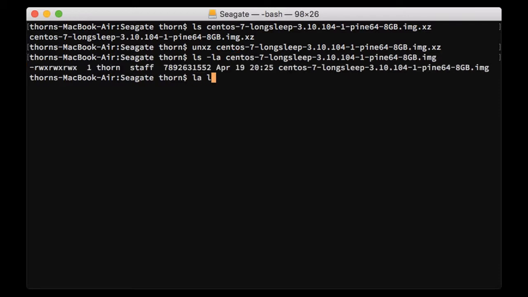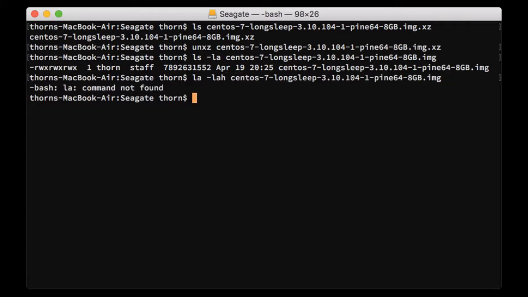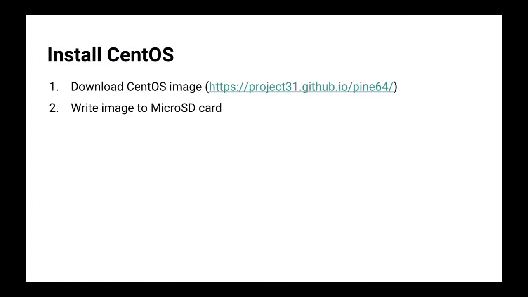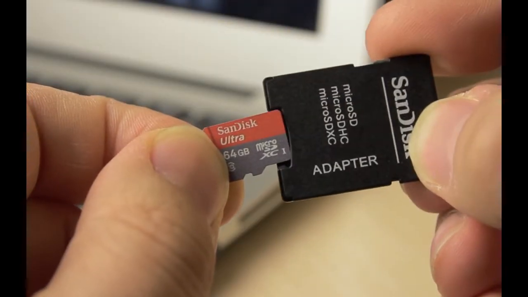We have almost an 8 GB image, and this image we are going to write on our SD card. So now we need to insert our SD card.